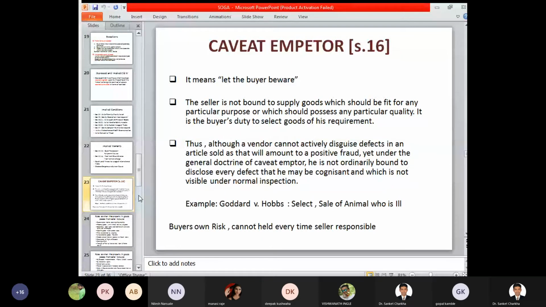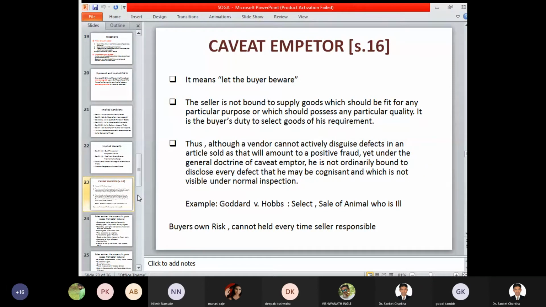Hobbs was a particular person who was also ready to sell certain animals, but at the time of purchasing this particular contract or at the time of performance, it is the duty of that particular buyer to identify whether the goods are of a comfortable nature or not, and whether they are fit for consumption, whether they are fit for use or not.